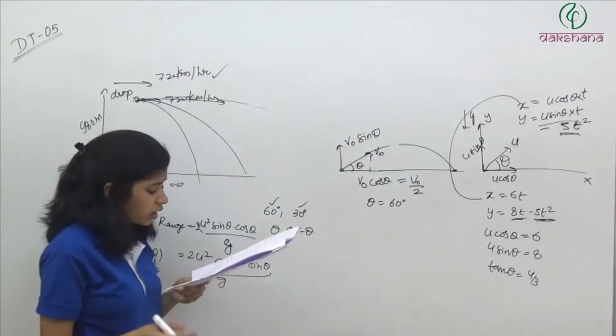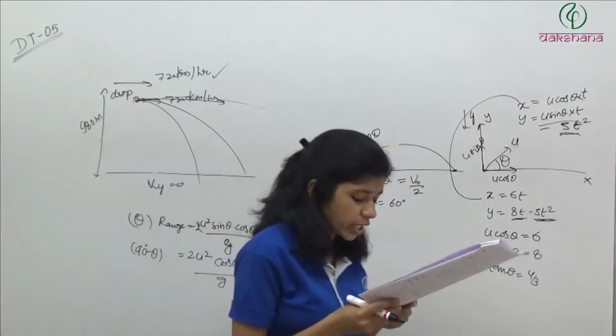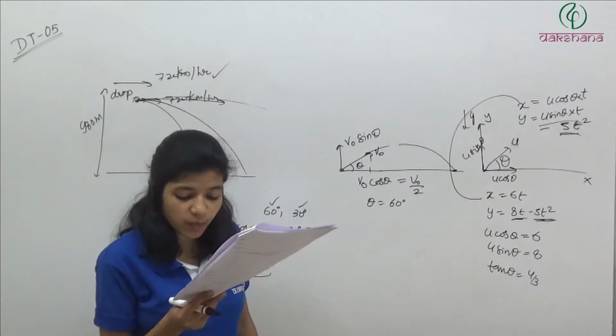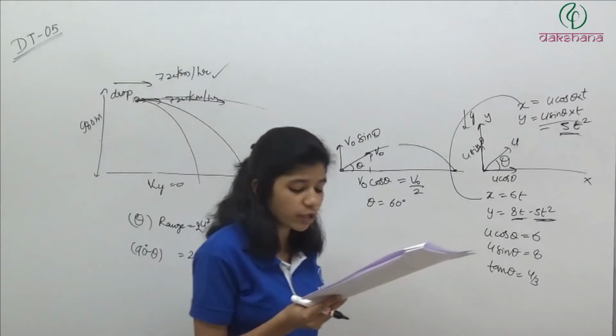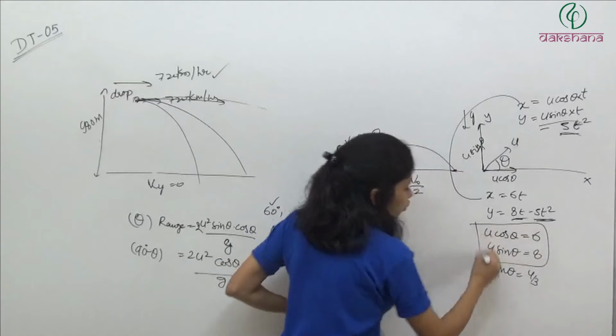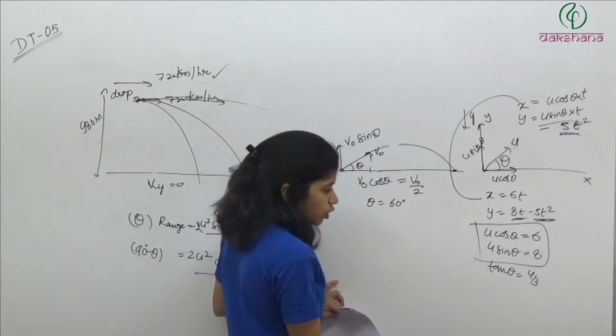Question number 10. The point from where a ball is projected is taken as the origin. Same condition is given. The x and y components of its displacement are like this. The velocity of projection is. Velocity of projection, from here we are getting u cos theta is equal to 6, u sin theta is equal to 8.